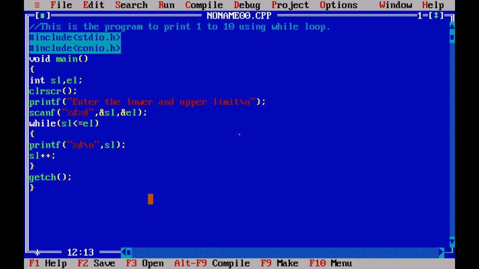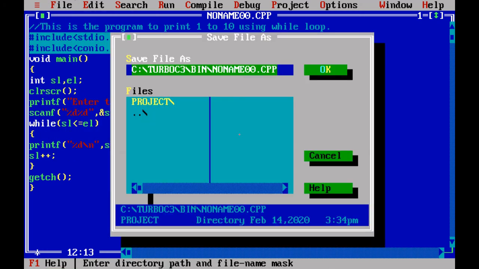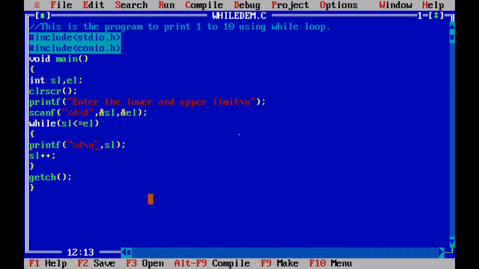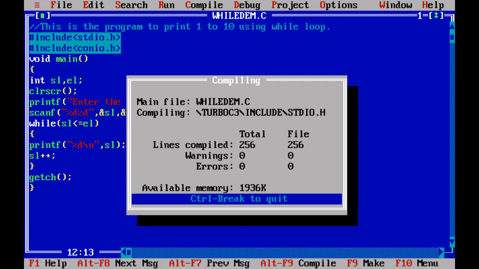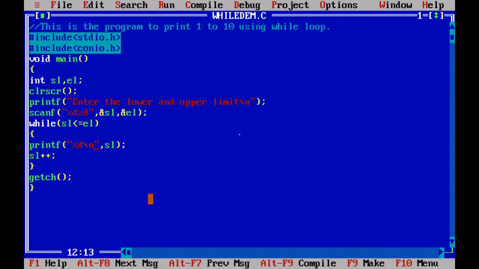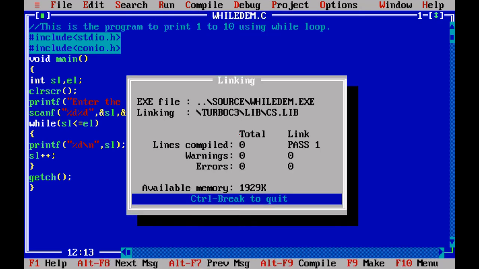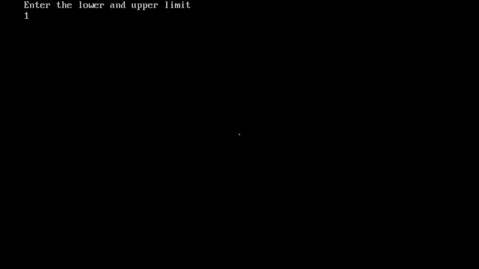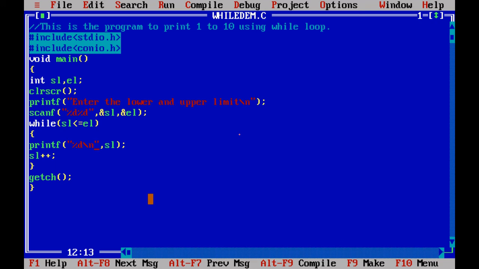Okay, now we are going to save this program. For example, I am saving it as while demo.c, and I am compiling my program, no error, and then I am running my program. Enter the lower limit. I am typing the lower limit as 1 and upper limit as 10. Now notice: 1, 2, 3, 4, 5, 6, 7, 8, 9, 10. That's all. And then enter. So now the execution gets stopped. This is about the while loop.